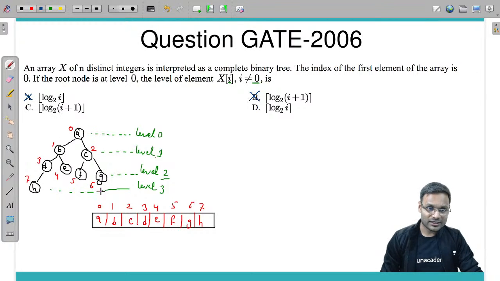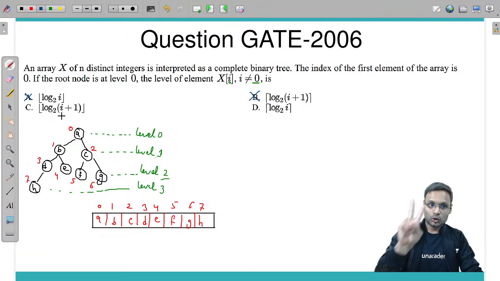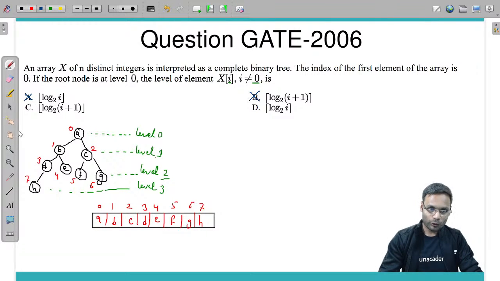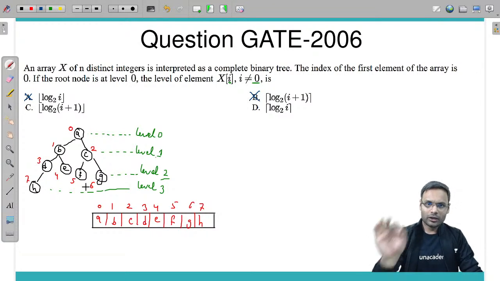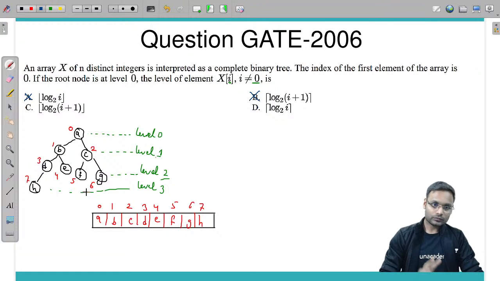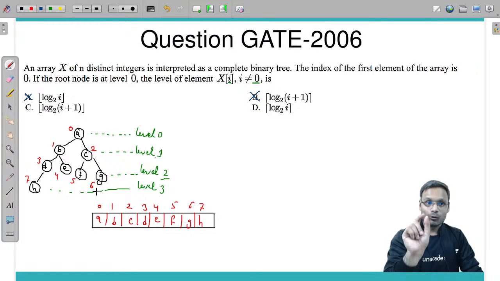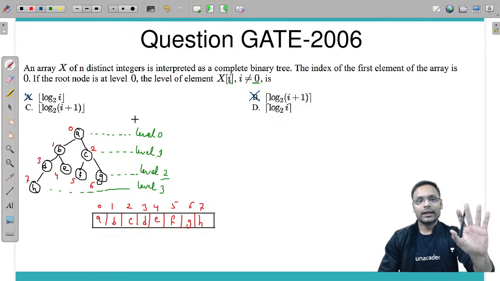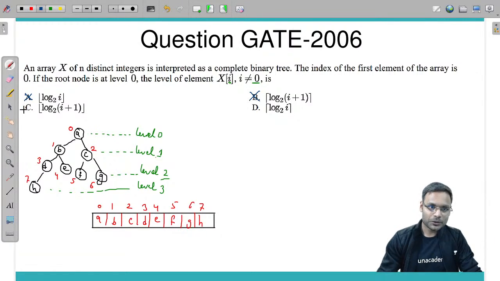Let's check it out for 3, 4, 5, 6 also. Let's check for at least the minimum value and maximum value. Let's check for 3. I plus 1, 3 plus 1 is 4. Log of 4 is 2. Fine. Floor value 2. Yes, fine. No problem. Log of 5 is 2 point something, floor value 2. Log of 6, 6 plus 1 is 7. Log of 7 floor value is 2 only. So yes, option C looks correct.